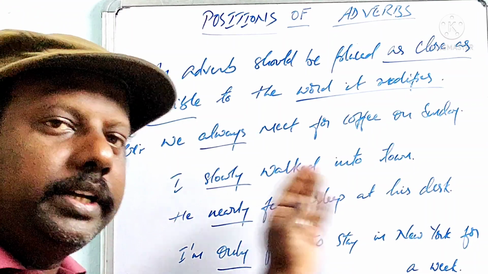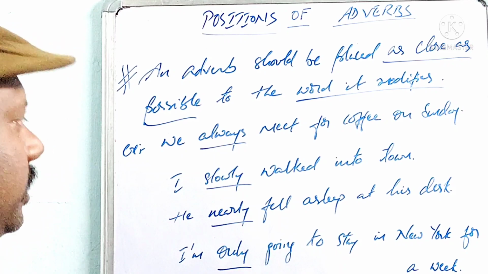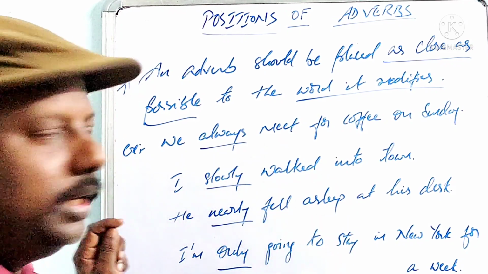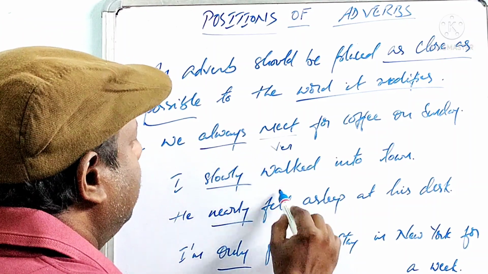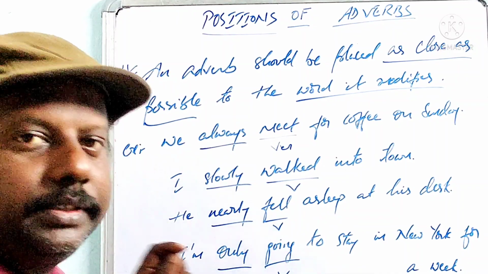Sometimes we can go with auxiliaries also. The next point is that. Here, meet, walked, fell, going are verbs.